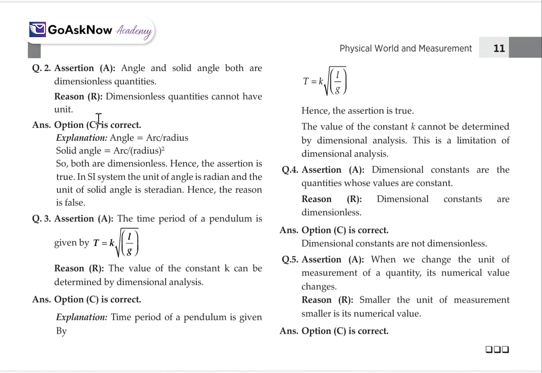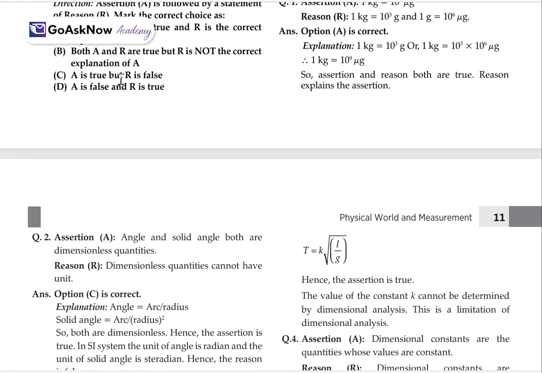We have assertion and reason again. You have to determine whether both are correct, whether R follows A or not, whether one is correct. Assertion: angle and solid angle are both dimensional quantities. Reason: dimensionless quantities cannot have a unit. Option C is correct. It means A is true but R is false.